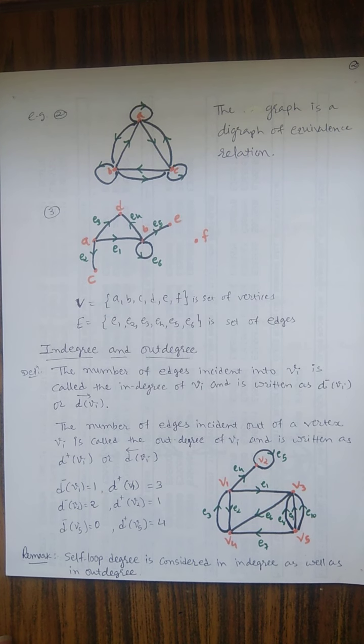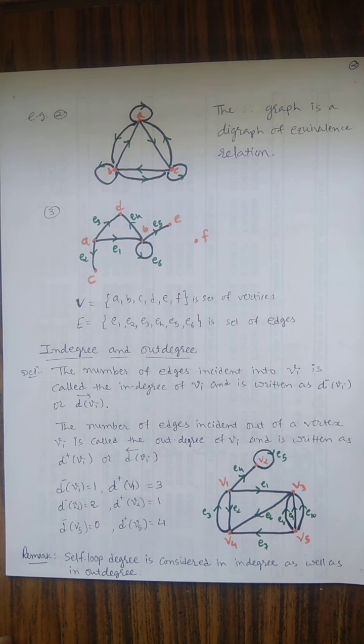Now you can see example number 2. A is self-looped, B is also self-looped, C is also self-looped. Between A and B both directions are given, between A and C both directions are given, and between B and C both directions are given. So this graph is called a digraph of an equivalence relation.